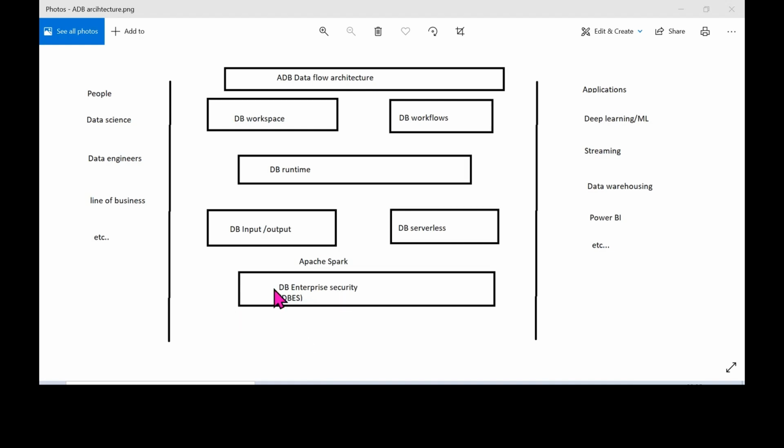So that is nothing but the Azure Databricks enterprise security concept. For any particular code, it shouldn't go into the wrong hands, right? So for that purpose, we also have a security concept here. That security concept, again, you can make use of something called Azure Key Vaults.